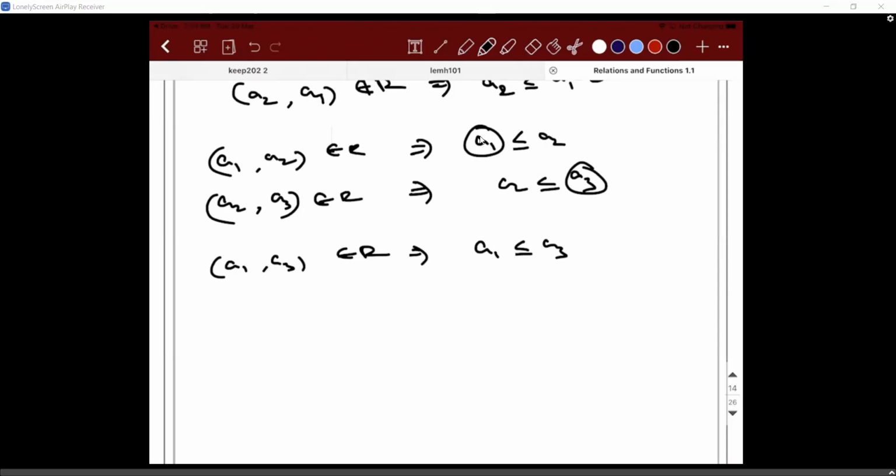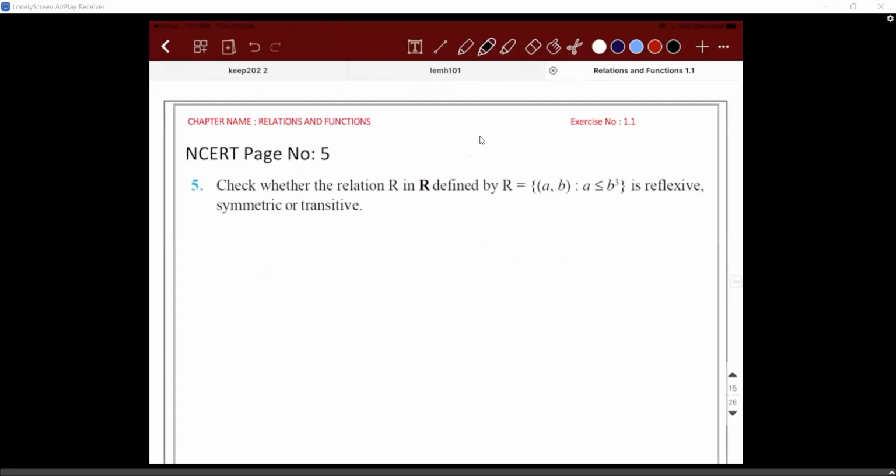So one last problem. Check whether the relation R defined by R = {(a, b) such that a is less than or equal to b cube} is reflexive, symmetric, or transitive. So it is something similar to the previous one. Is it reflexive? It is not, it is not reflexive. Then what about symmetric?